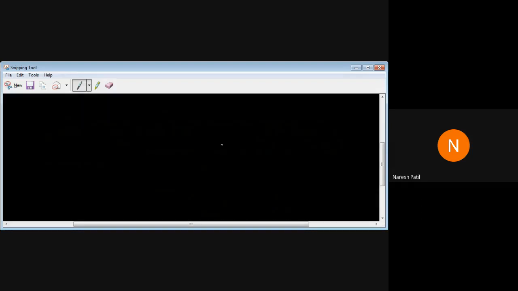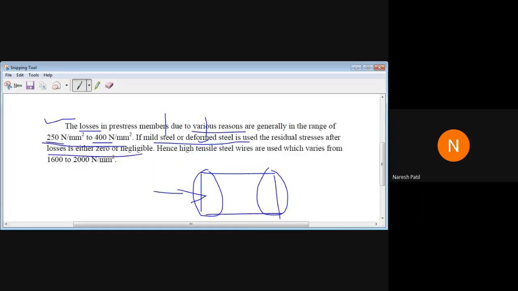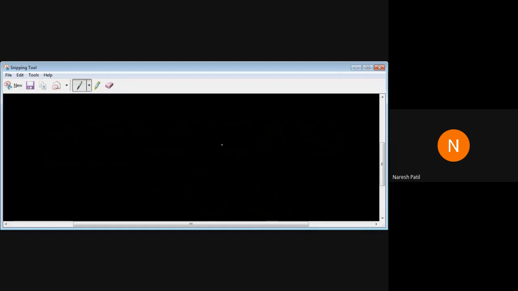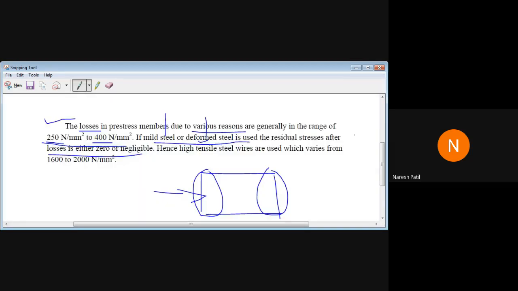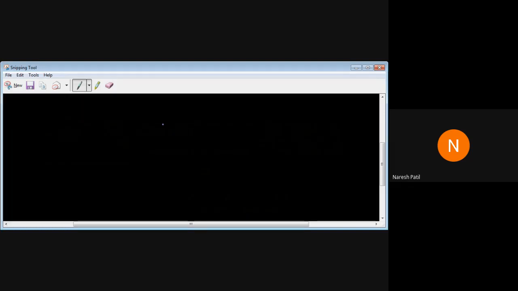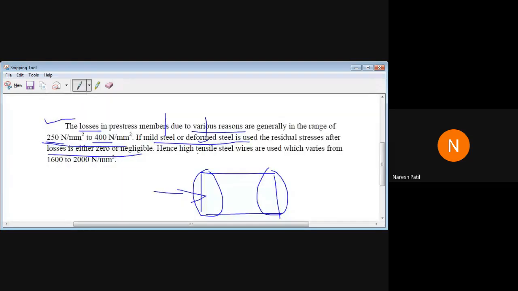So after that, how much will be left with us? Are you getting what I am trying to explain? Are you getting my point? If the losses in the pre-stressing are 250 to 400 and the stress of these two is maximum up to 500, then after losses how much will remain? It will be zero or negligible.